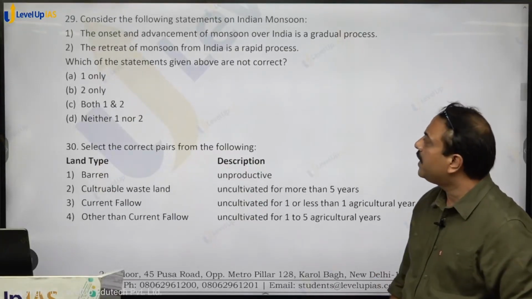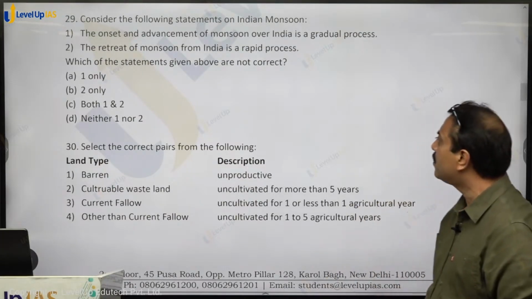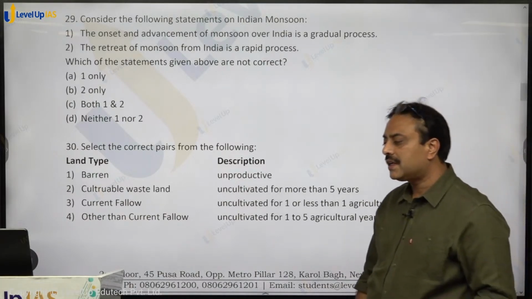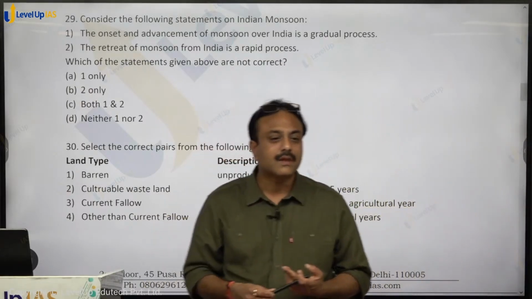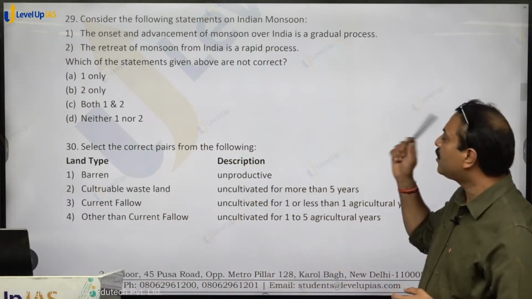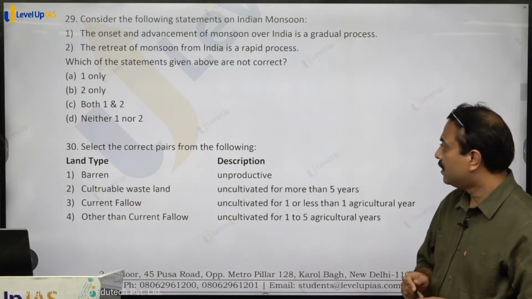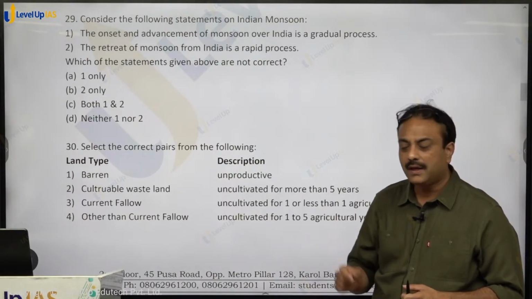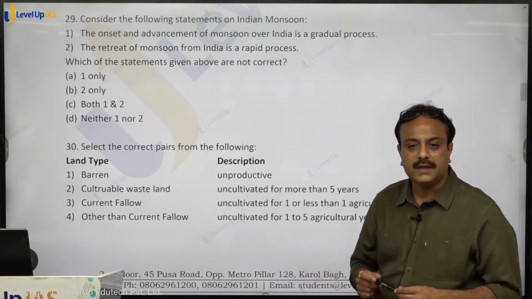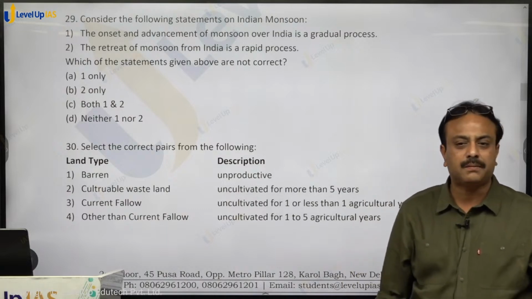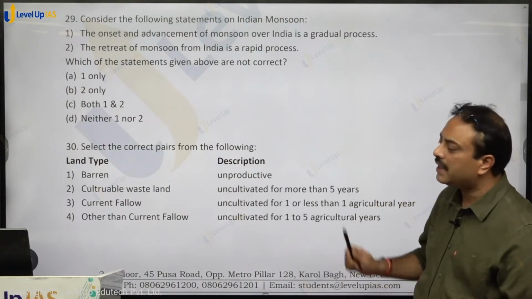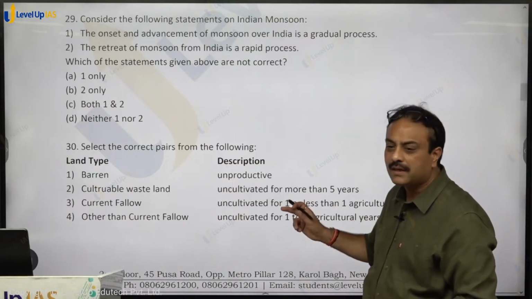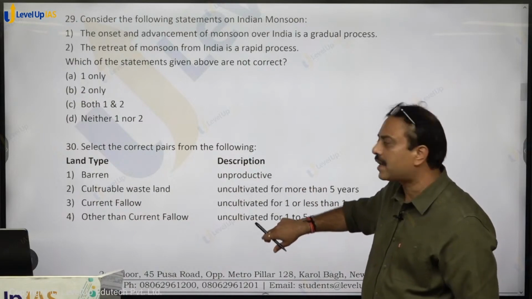Consider the following statements on Indian monsoon. The onset and advancement of monsoon over India is a gradual process. The retreat of monsoon from India is a rapid process. First statement, correct or not? The onset and advancement of monsoon over India is a rapid process. It is a quick process. It takes place very fast. However, the withdrawal is a gradual process, slow process. It takes place over a period of time. So both the statements are written as incorrect ones. So which are not correct? Both are not correct. So option C, C for cat, shall be the right answer.